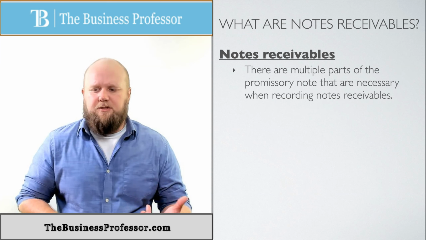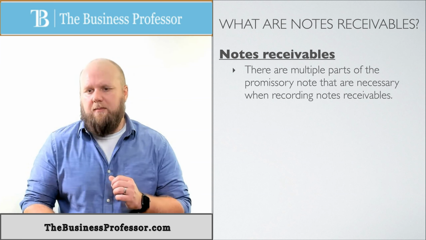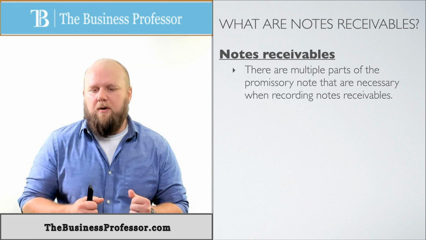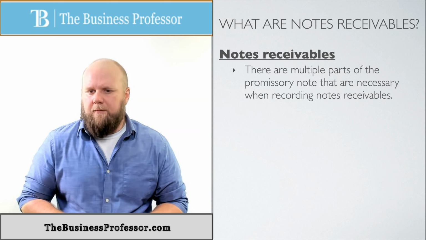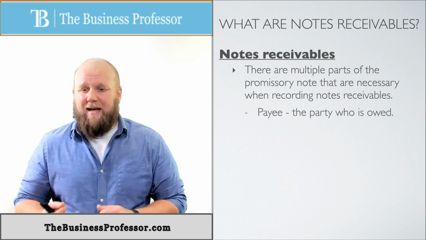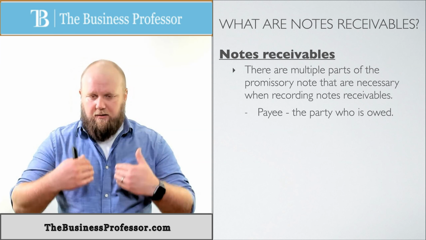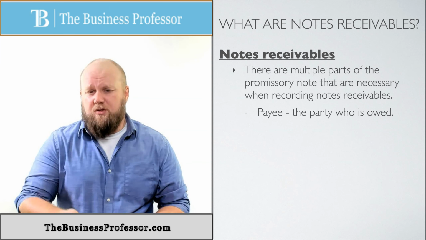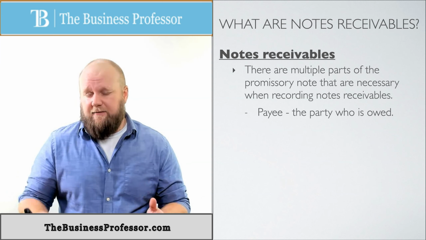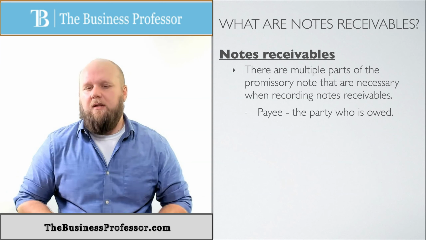Now, there are a couple parts that you need to be aware of. There are multiple parts of a promissory note that are important enough for you to keep up with. One is what's called the payee. The payee is the party who is owed. They're the ones that the money is coming to. So when you're dealing with a notes receivable, since you're the one that's being owed, you will be the payee.